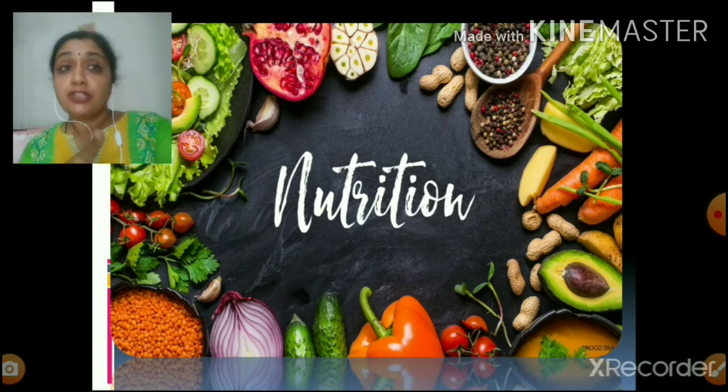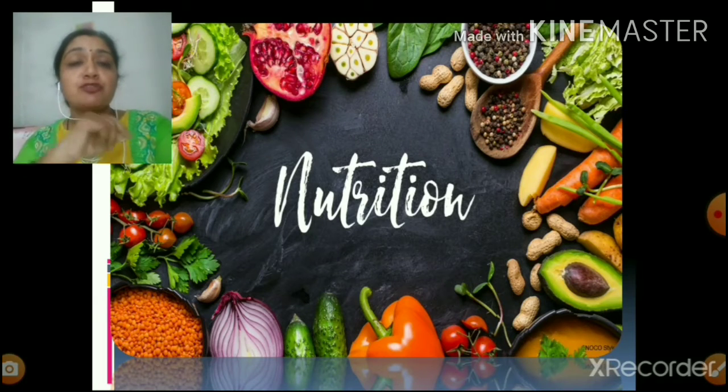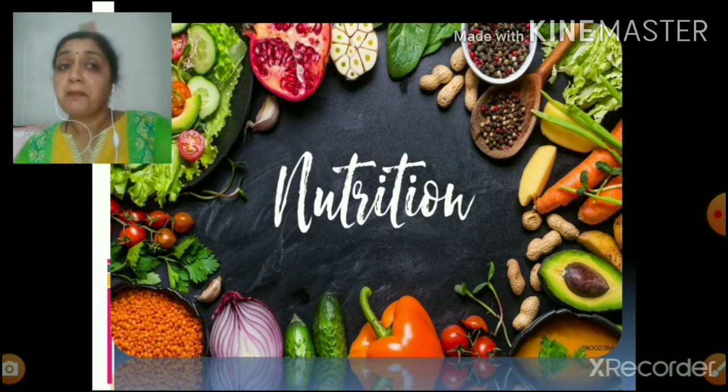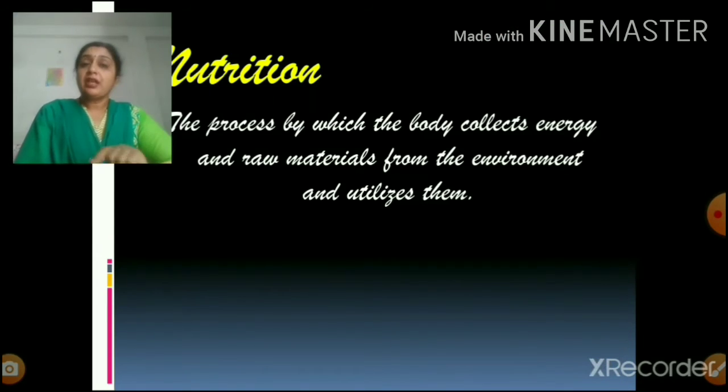But for that you need to understand what exactly is nutrition, what are the various options of nutrition for you. So let us try and understand the process of nutrition, what are the various ways organisms can get nutrients and what are the various sources of nutrition to use so that you can decide upon your food better. Nutrition actually is the process by which the body collects energy and raw materials from the environment and utilizes them.